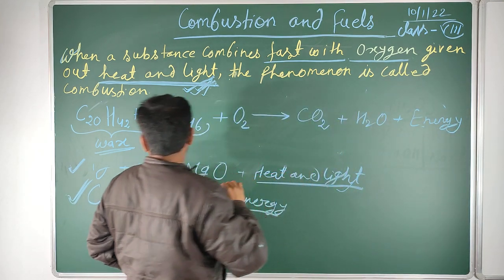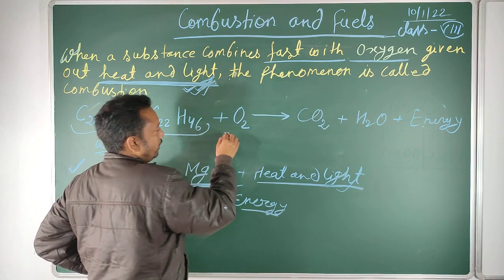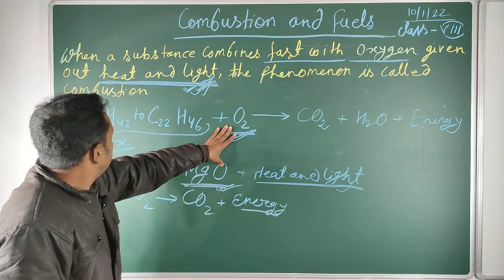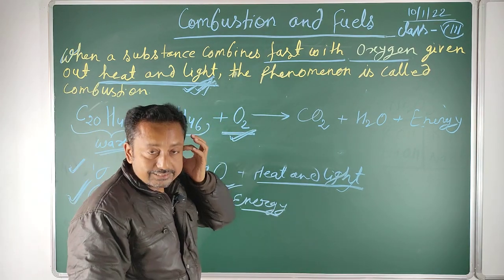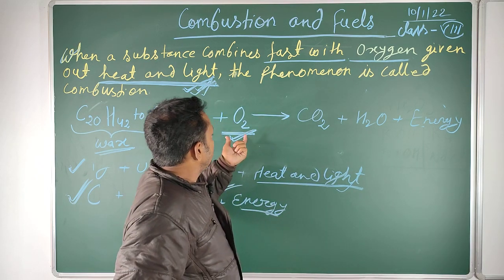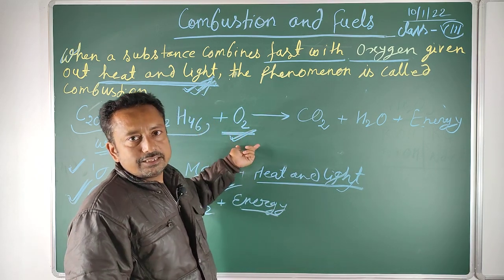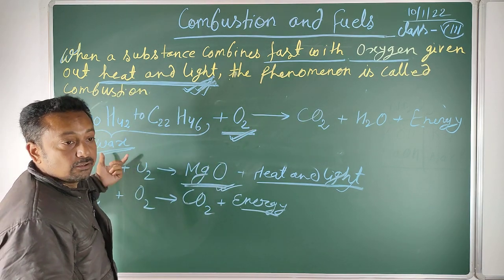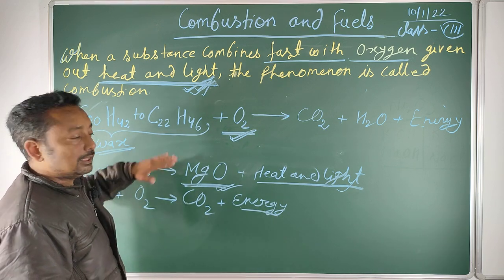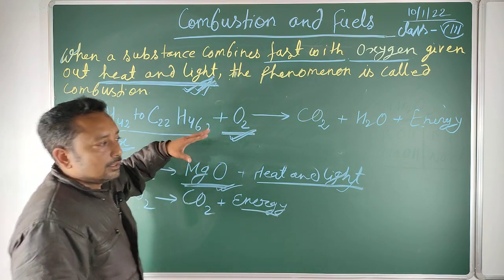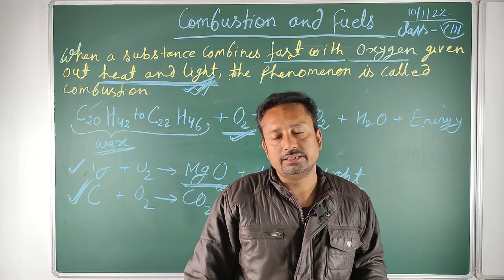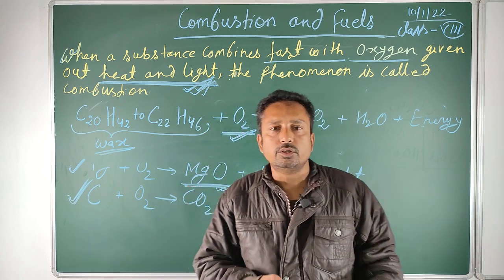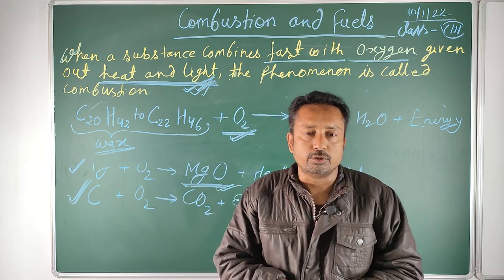But this reaction is incomplete when there is no supply of oxygen. Without oxygen it is not possible. C20H42, that is one molecule, undergoes oxidation, so without oxygen it is not possible. So the supporter of combustion here is oxygen. Without oxygen, oxidation is not possible, and combustion is also a special type of oxidation process.